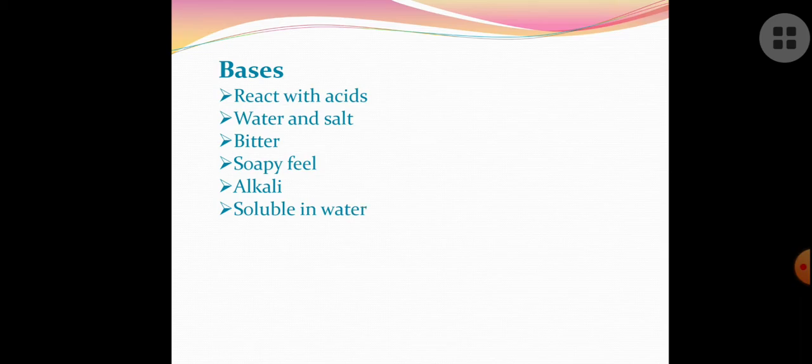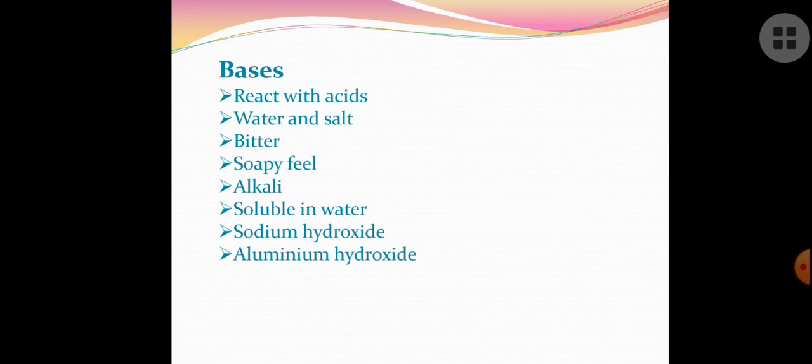Like sodium hydroxide, if you take it, it is available in the form of powder or even in the form of pellets, like camphor. So if you take sodium hydroxide pellets and dissolve them in water, they are able to dissolve. So sodium hydroxide is able to dissolve in water, and we can call it an alkali. But aluminum hydroxide is a base only, but it is unable to dissolve in water.